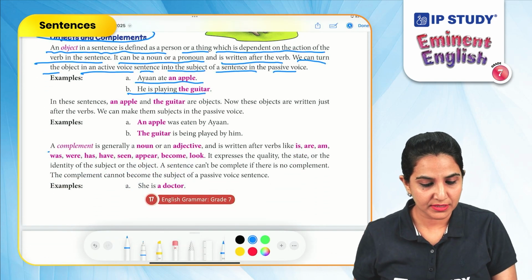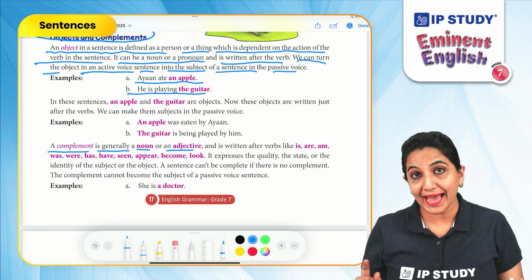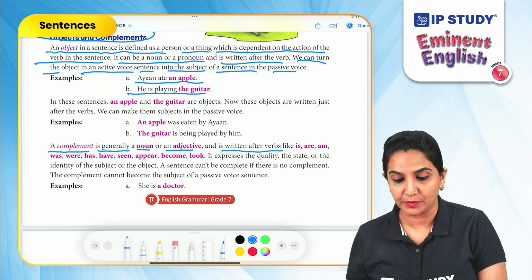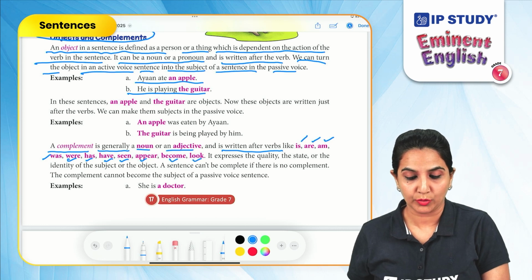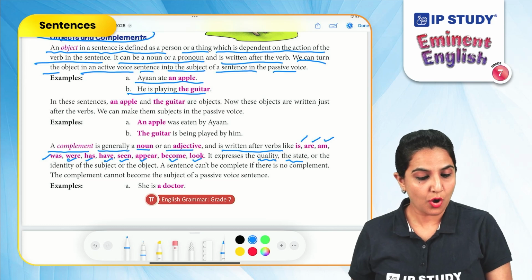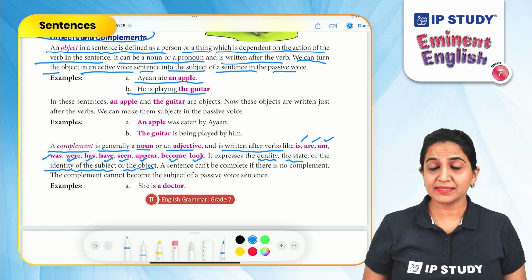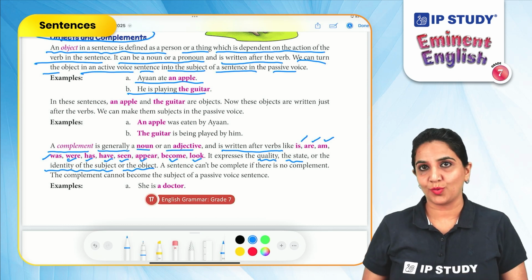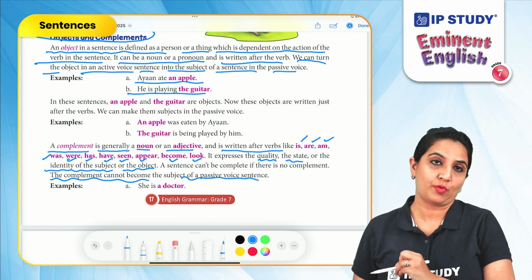A complement. A complement is generally a noun or an adjective and is written after verbs like is, are, am, was, were, has, have, seem, appear, become, look. It expresses the quality, the state, or the identity of the subject or the object. A sentence can't be complete if there is no complement. The complement cannot become the subject of a passive voice in a sentence.